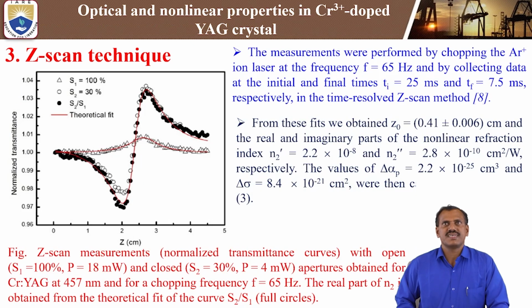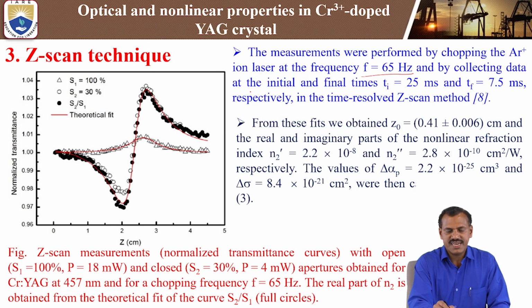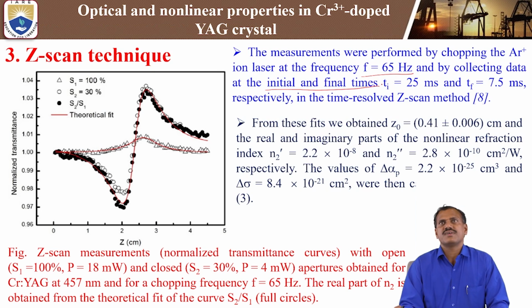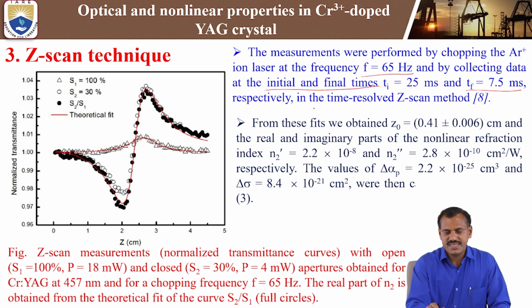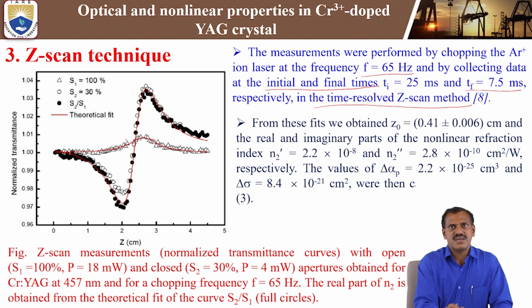The measurements were performed by chopping the argon ion laser at a frequency of f equal to 665 Hz, and collecting the data at the initial and final time. Here the initial time is 2.5 milliseconds and the final time is 7.5 milliseconds respectively. In the time resolved Z-scan method, we study the Z-scan measurement of non-linear transmission.